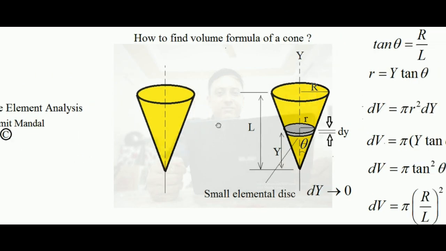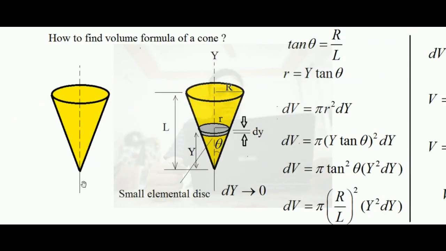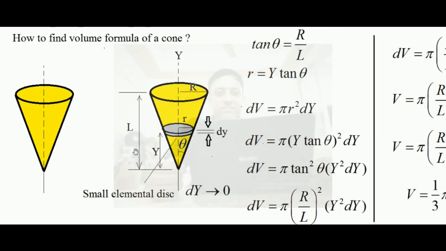Directly coming to the topic, suppose that this is a cone. This is the vertex of the cone, and this is the open end of the cone. We are interested in finding the volume formula of the cone. For that purpose I am writing the dimensions. Suppose the length or height of this cone is L and the radius is R.